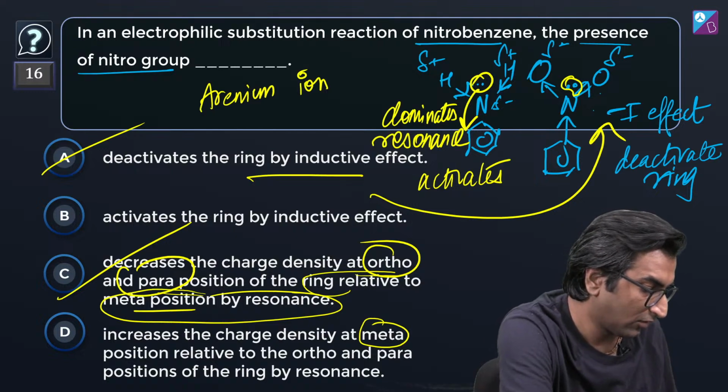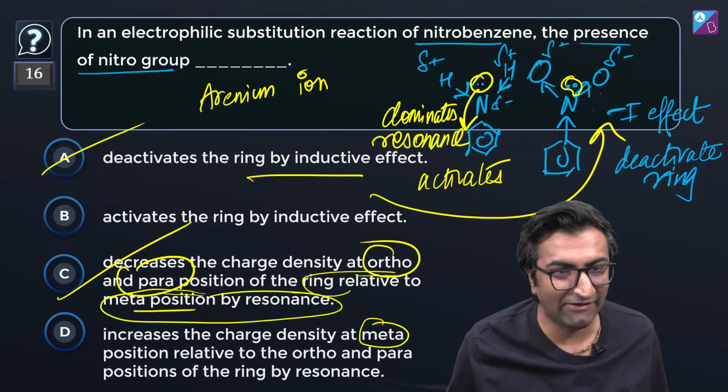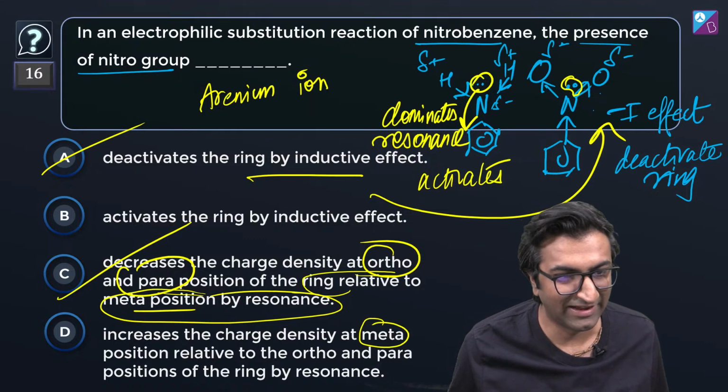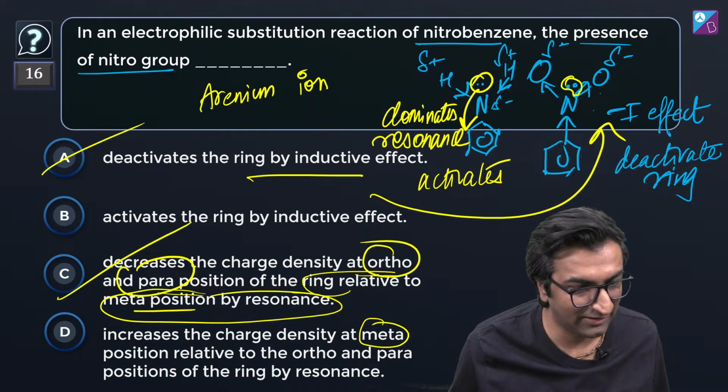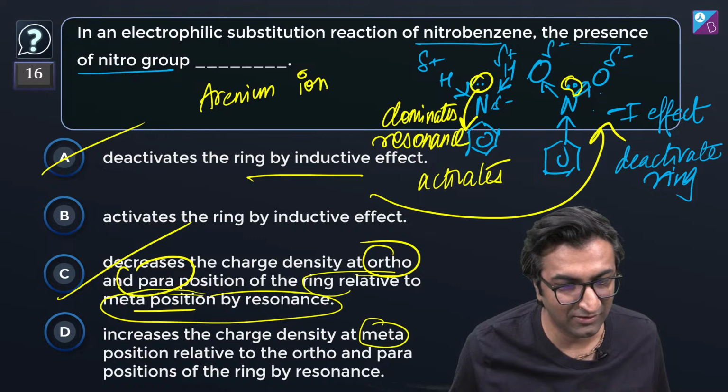Nitro group on benzene. देखो, पहला वाला ही आया बायजूस का. अरे यार, where is that image? I want to see that image. Arsenium ion वाला. Why does the presence of a nitro group make the benzene group less reactive?